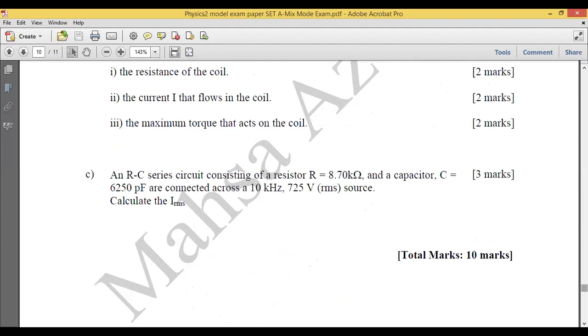When you have the resistance of your resistor and the capacitance of the capacitor, you need to consider them in your calculation of the impedance. After that, apply the formula for the impedance like Ohm's law to calculate the IRMS. You have IRMS in alternating current, alternating voltage. You don't have IRMS in direct current.